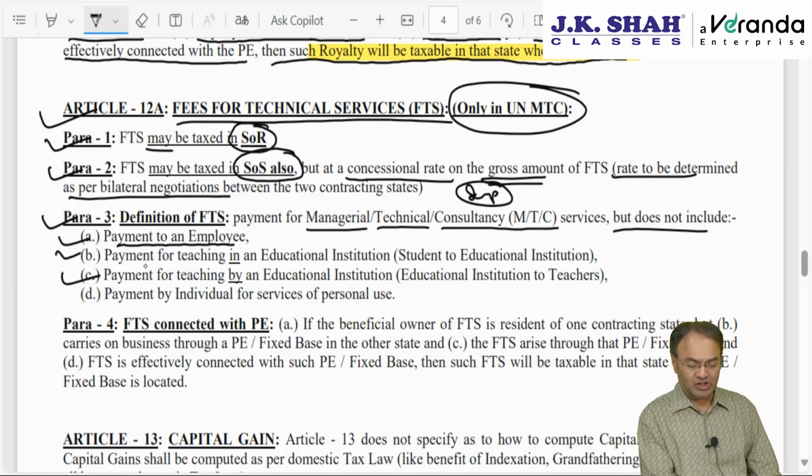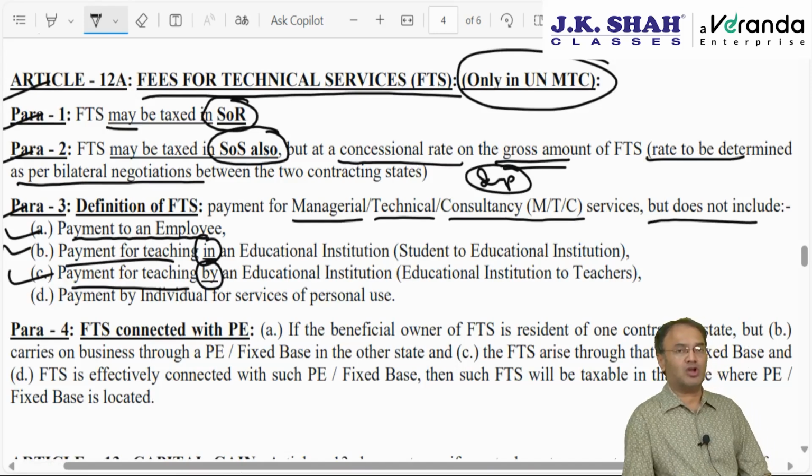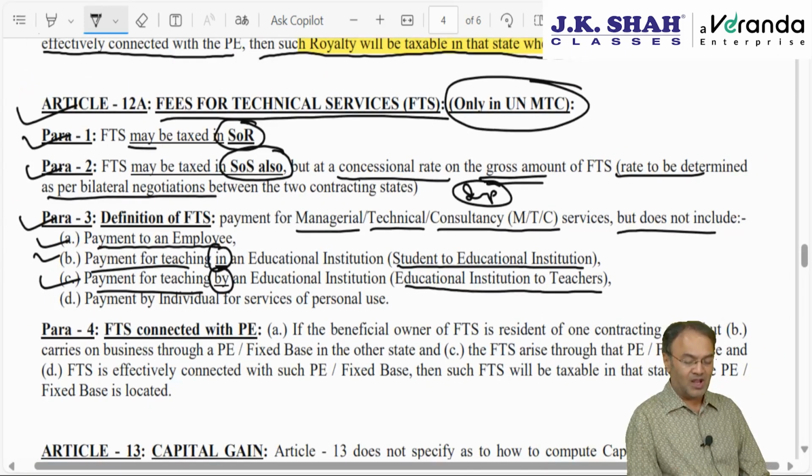Payment for teaching in an education institution or by an education institution. What do you mean by in an education institution and what do you mean by an education institution? When we say payment for teaching by an education institution, that means payment by the coaching class or the education institution to the teachers, and payment for teaching in an education institution would mean student making payment to the education institution. However, UN people should have clarified it. They are also like our income tax department and our finance ministry department. They are also full of mistakes or incomplete provisions.